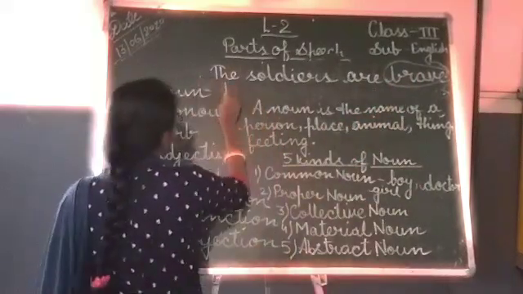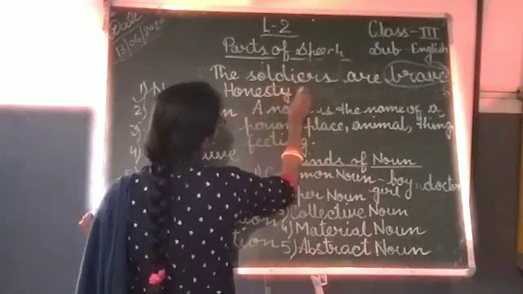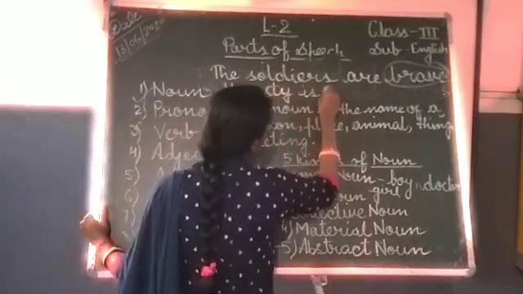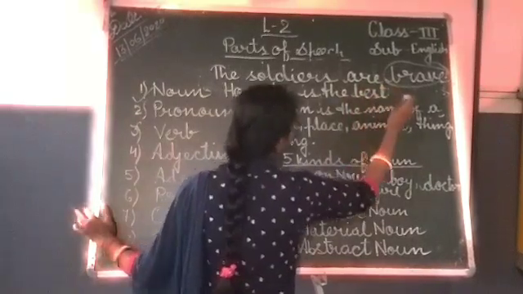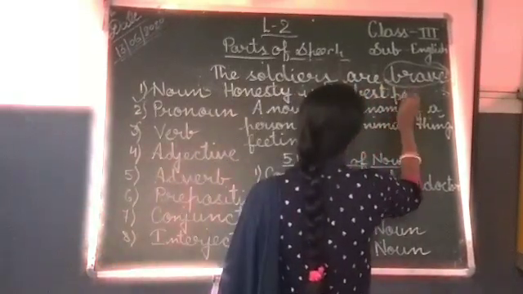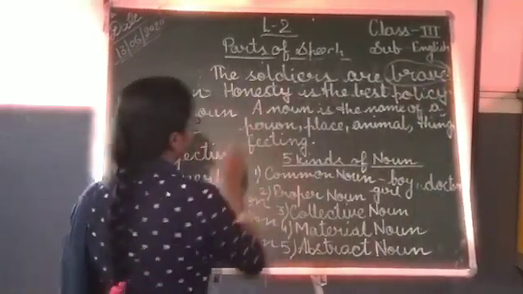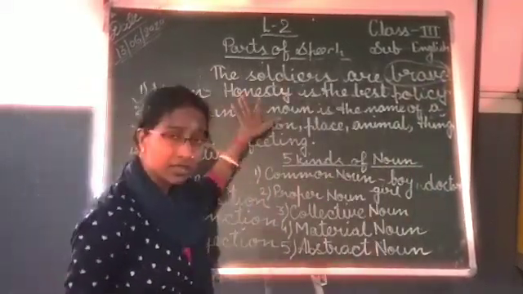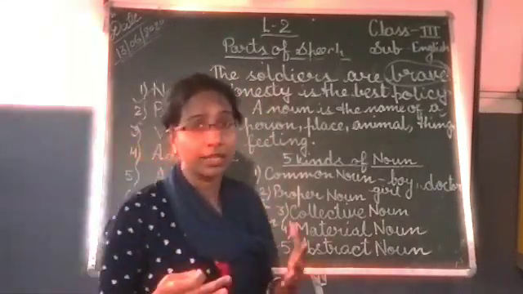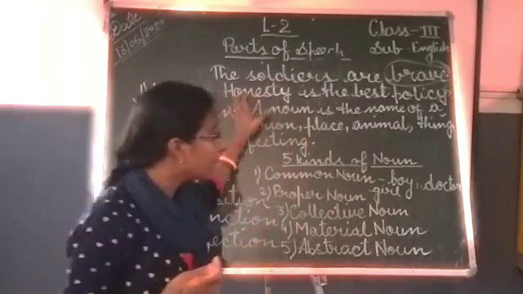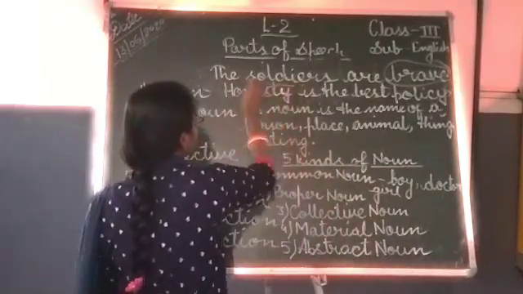Second, honesty. It is a very common thought. Honesty is the best policy. Can we see honesty? No, we don't see honesty. We just feel it. We cannot touch it. So, honesty is an abstract noun.